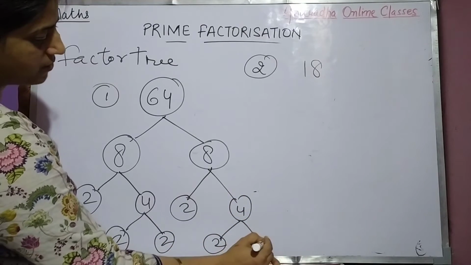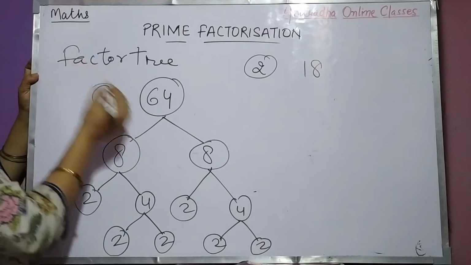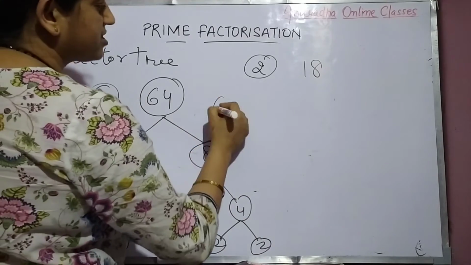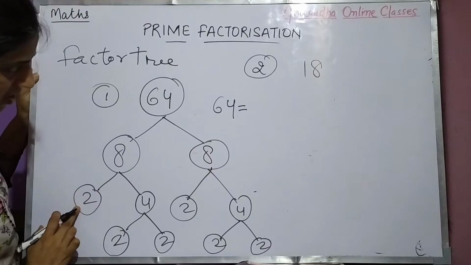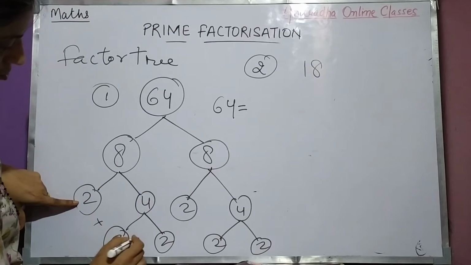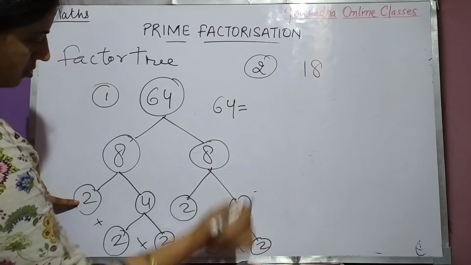2, and this one 2. So how will you write this? You will write it like this. 24 is equal to, what are the factors? See, prime factors you have to write. Okay, this into this into this into this into this.